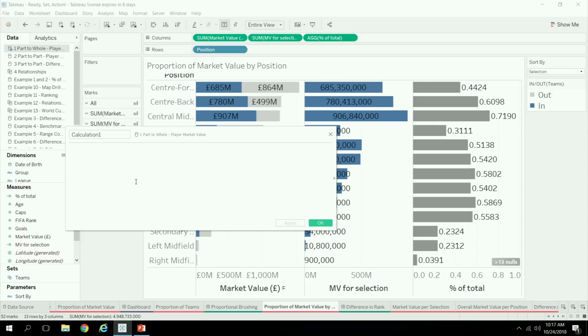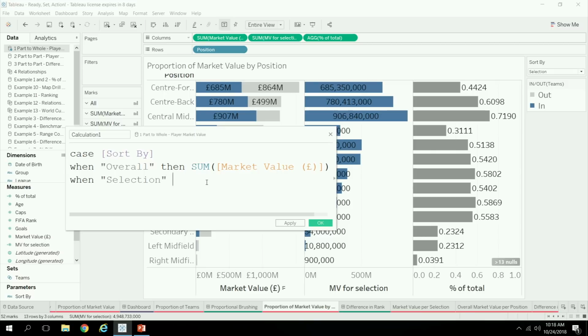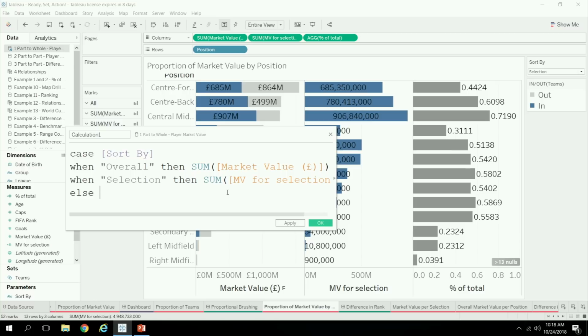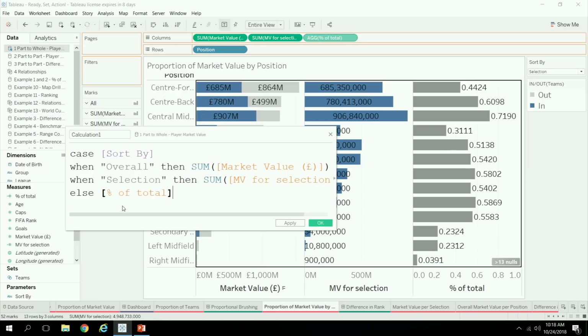All right, so now we have our 3 measures, and so we just need to tie it to the parameter so that the parameter knows which measure to return based on the selection. So we can do that through a case statement referencing this sort by parameter, which just has those 3 values. So when it is set to overall, then we want to use the overall market value. And then when it's set to the selection, then we want to use that, let's call it a cohort calc. And then in the last case, we want to use our percent of total.